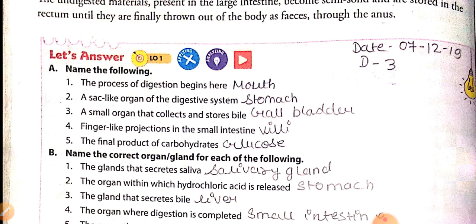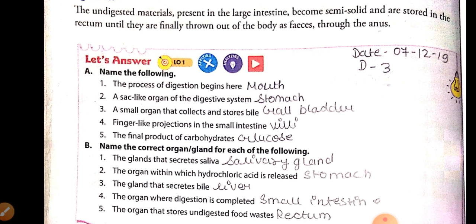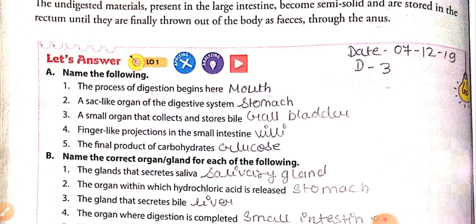So today we are here with again the chapter nutrition in animals. In the previous classes we have learned about nutrition in animals, nutrition in human beings, and various stages of nutrition. Let us just once again revise what are the various stages of nutrition and what is nutrition.